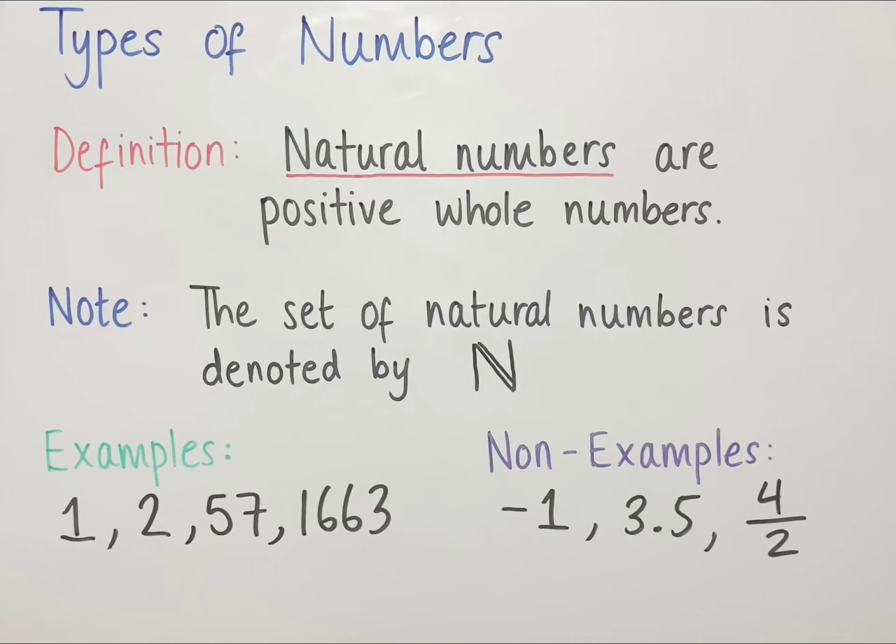Now, one number that often causes debate amongst mathematicians is the number 0 and whether it's a natural number or not. 0 is a whole number. It's not positive, neither is it negative, since -0 and +0 have no difference in value. Depending on how natural numbers are defined, sometimes they include 0, sometimes they don't. So in this definition, this wouldn't include the number 0, since 0 is not positive. But if, for example, the definition was natural numbers are non-negative whole numbers, then 0 would be included.